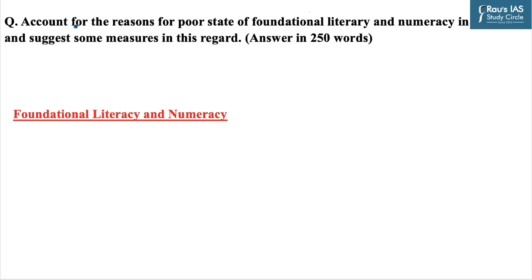And in today's discussion, we will try to discuss the issues of primary schools in a question answer format. The question says, account for the reasons for poor state of foundational literacy and numeracy in India and suggest some measures in this regard. You need to answer this question in 250 words.